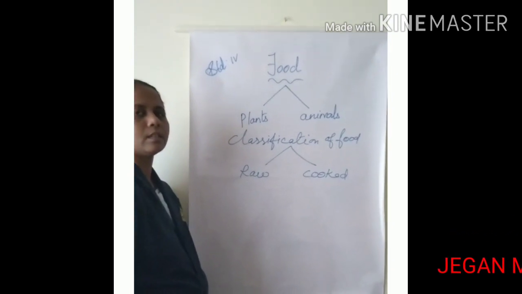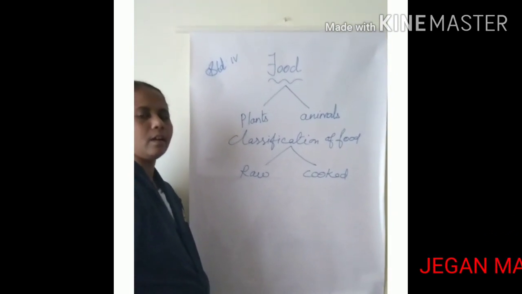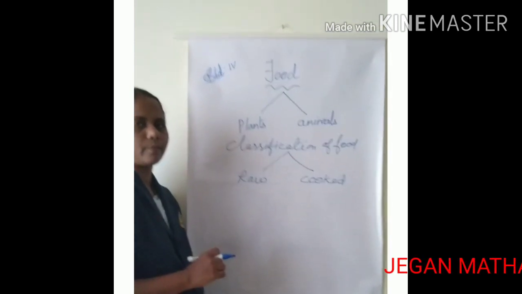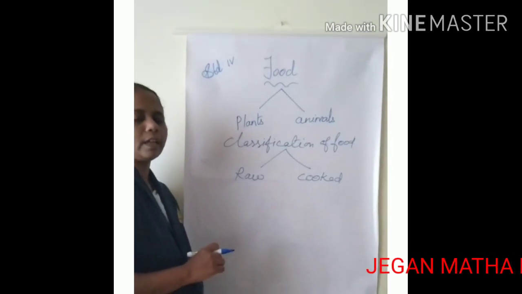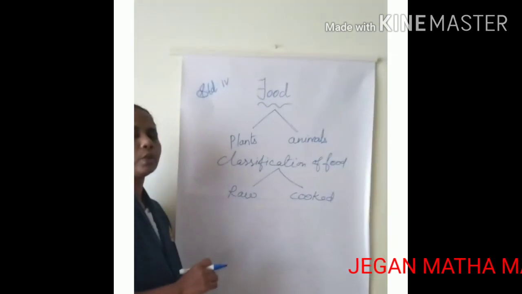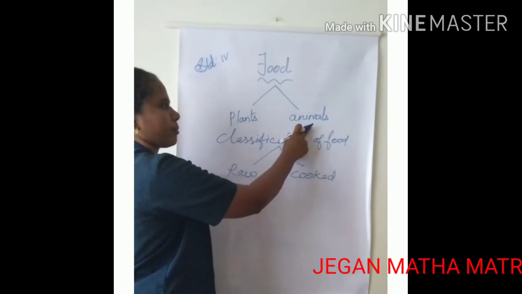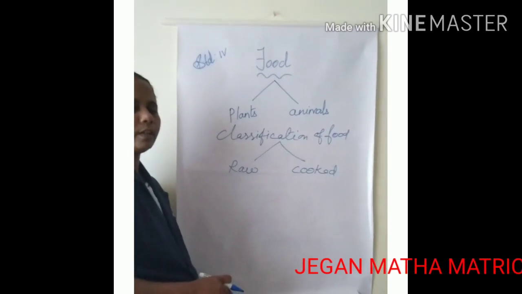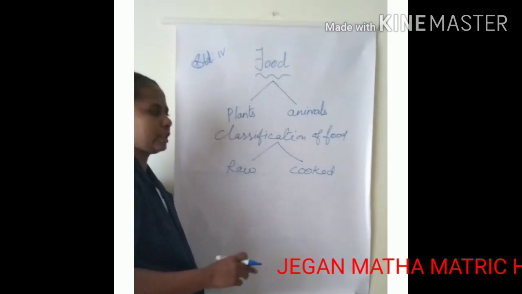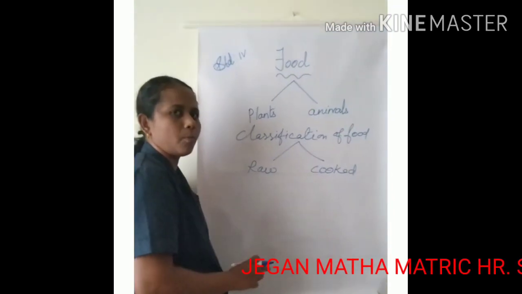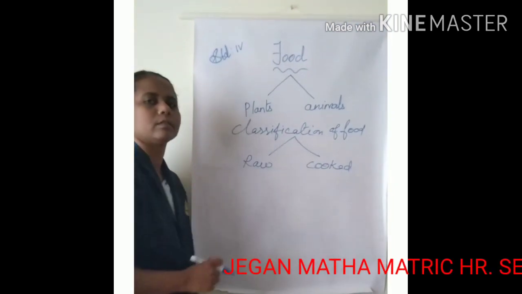I repeat, food is one of the basic needs of our life. Food is obtained from two main sources, plants and animals. Food is of two types, raw food and cooked food. Let us see about them one by one.